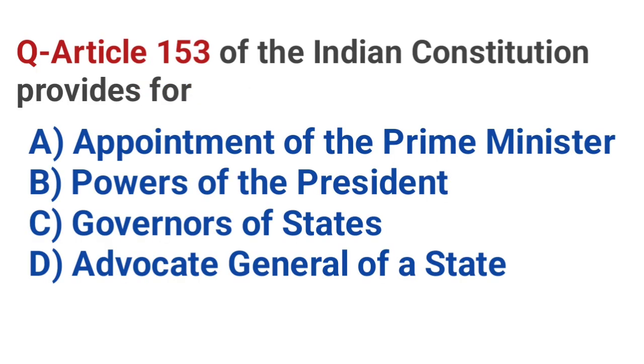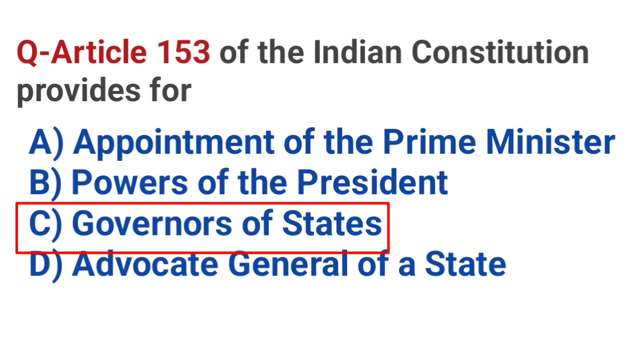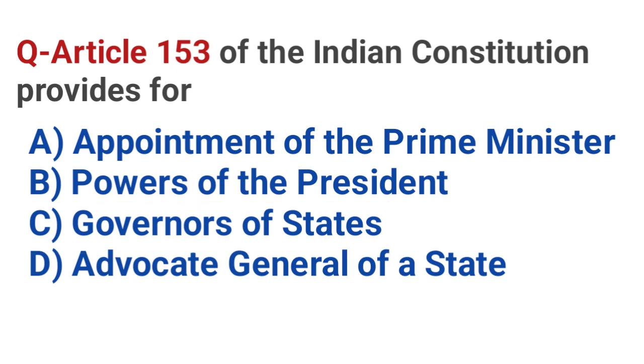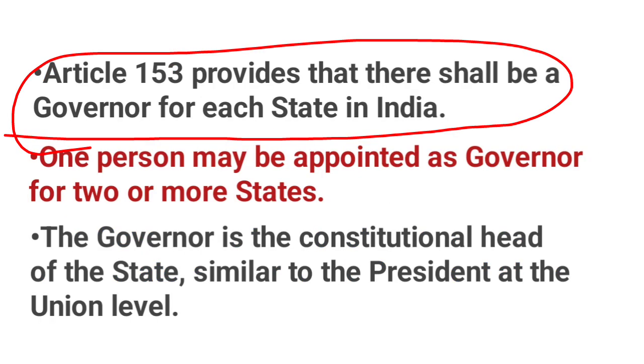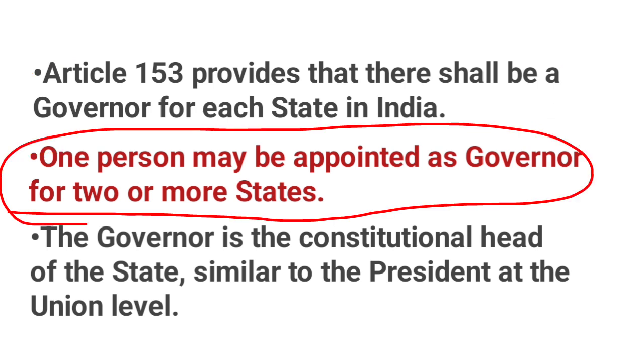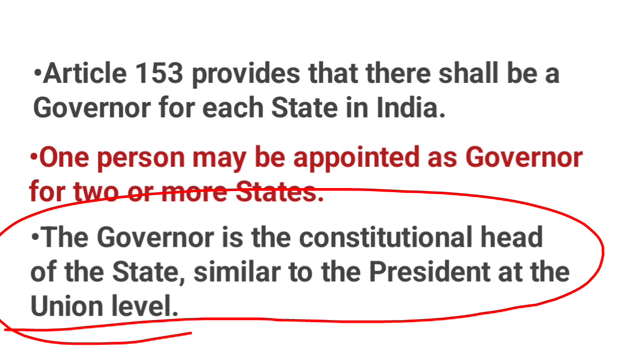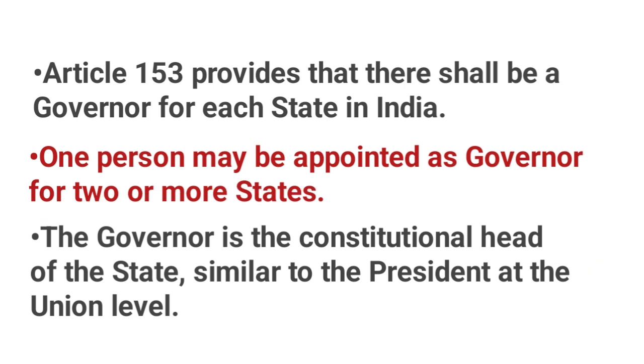Article 153 of the Indian Constitution provides for. Correct answer, C. Governors of states. Article 153 provides that there shall be a governor for each state in India. One person may be appointed as governor for two or more states. The governor is the constitutional head of the state, similar to the president at the union level.